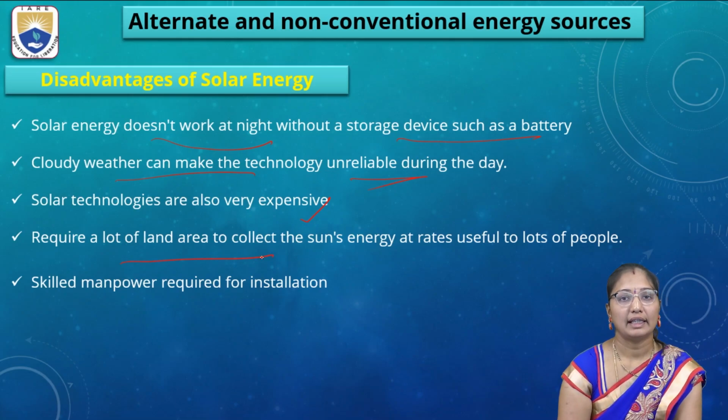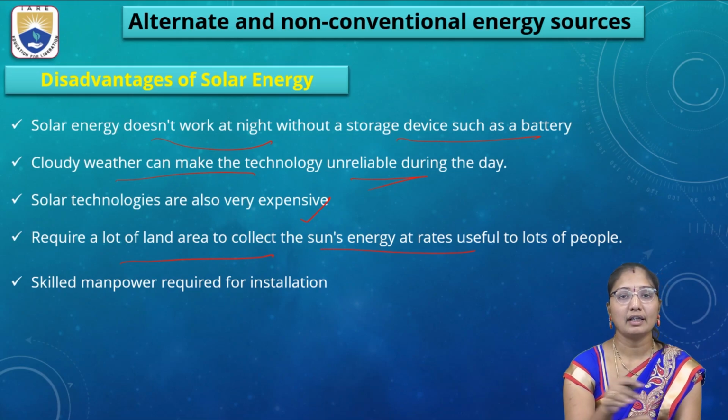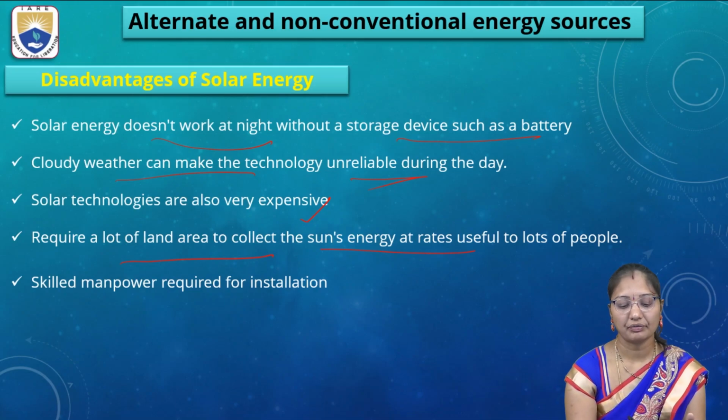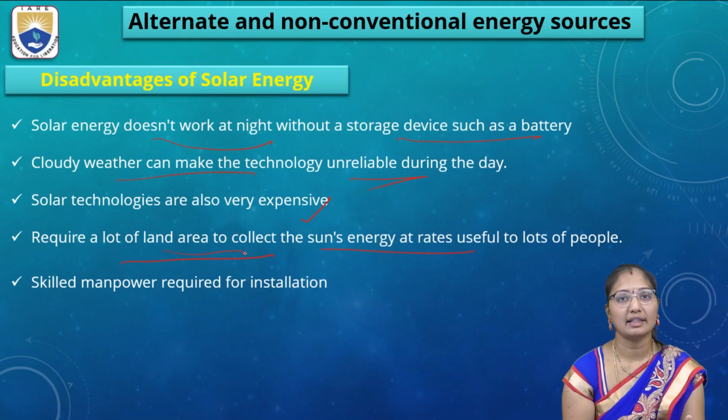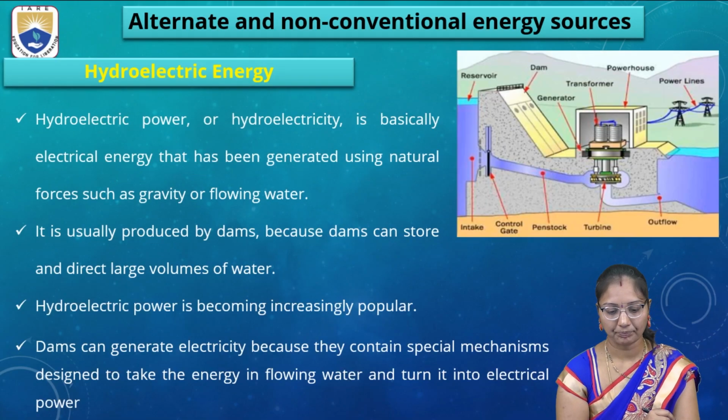They require a lot of land area to collect the sun's energy at rates useful to lots of people. To set up a big solar panel system takes a lot of effort for land area and also to get the sun's energy. Skilled manpower is required for the installation of these solar panel systems.